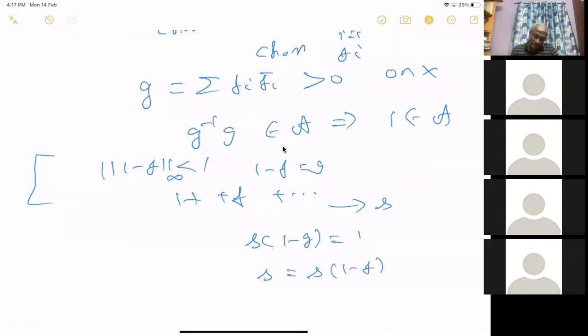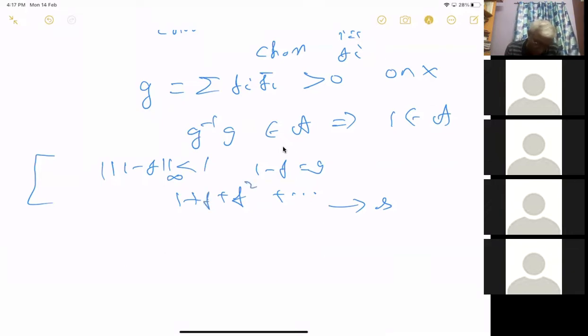I'm sorry, I'm kind of confused. What is the G and the F here? Is G the same as the G defined above? I thought so. So what is the right thing to take? You want to take 1 plus F, something like this. I was just thinking, the limit is the inverse, you are saying? Yes, I'm just saying take 1 plus F square and so on. Okay. And then the limit of that should be the inverse of G.